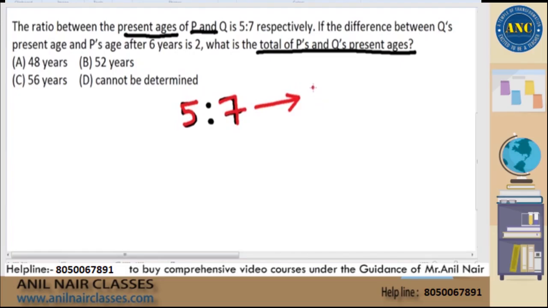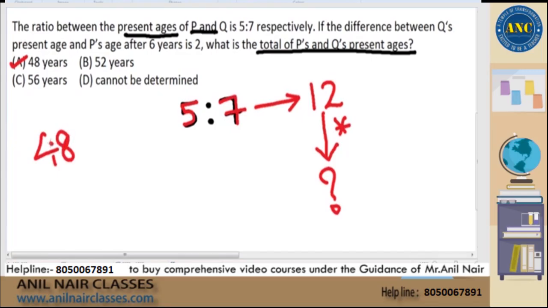According to ratio, the total of P and Q percentages is 5 plus 7, 12. According to the question, how much? 12 should be multiplied by something, or in other words, the answer should be a multiple of 12. Out of 4 options, only one option is a multiple of 12. The answer is 48.